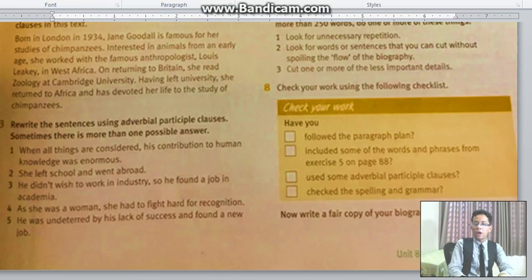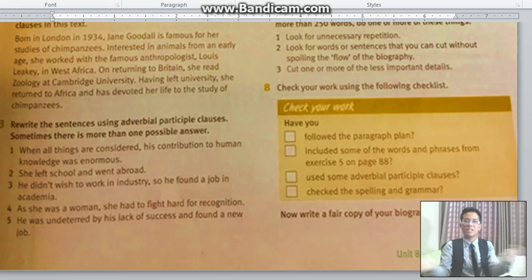You see the verb that is in the participle: considered, be plus verb 3 or verb-ed. That is the verb participle. I don't need to explain that. So all you need to do is bring that back down. So it will be: all things considered, his contribution to human knowledge was enormous.